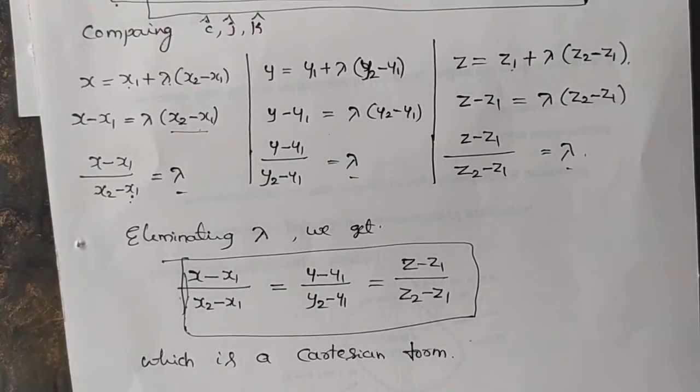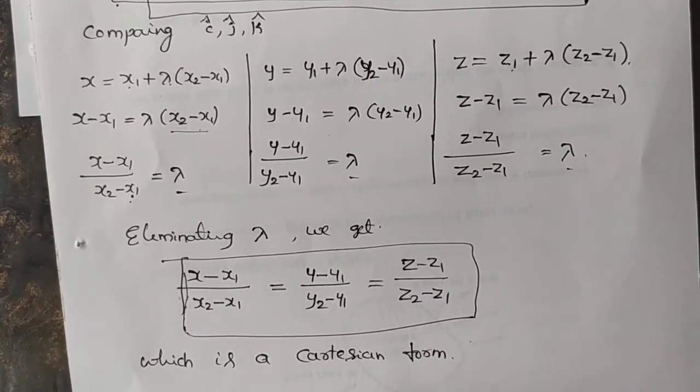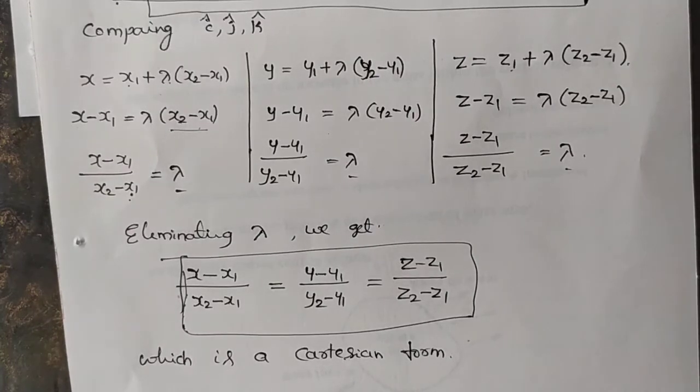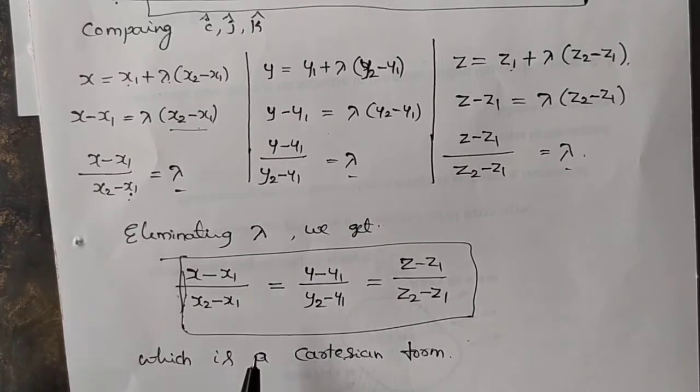Okay, dear students, that is the class for today. In the next class, we will continue the problems based on this derivation. This derivation is: derive the equation of a line passing through two points, both in vector and Cartesian form. You just see the difference between the previous derivation and this second derivation.